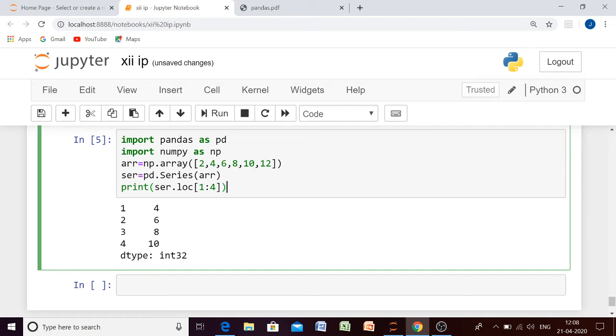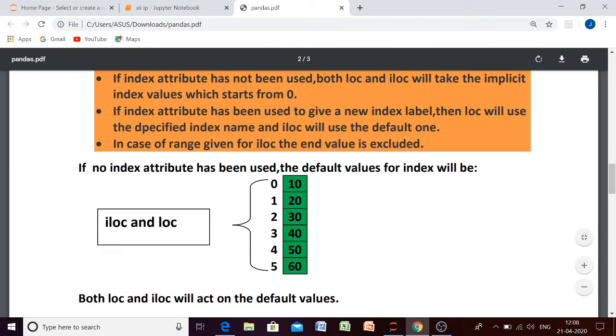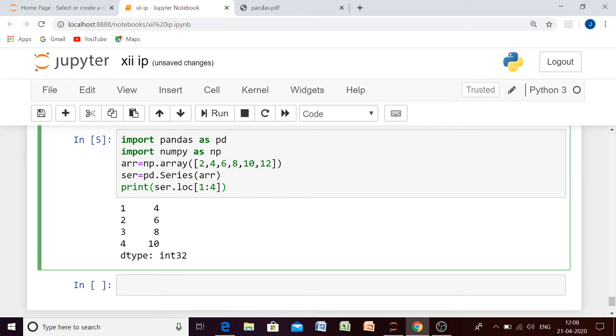Okay, now let us use the index attribute so that we can explain the second one. I already explained the first point and the third point. Let me explain the second point, what happens when we are using the index attribute. So here I am providing our index attribute. Using the index attribute, you can give your own label, you can give your own index to your elements, as per your choice.